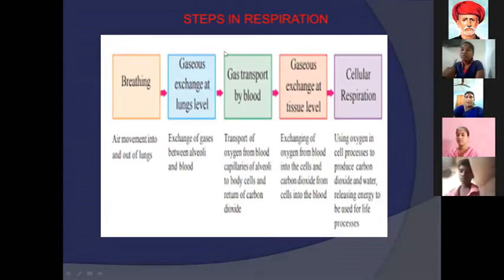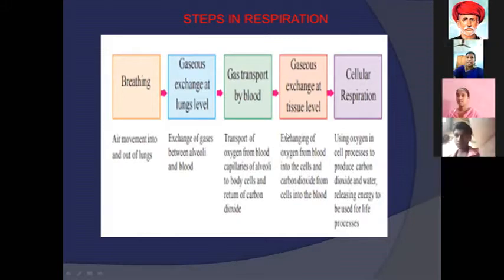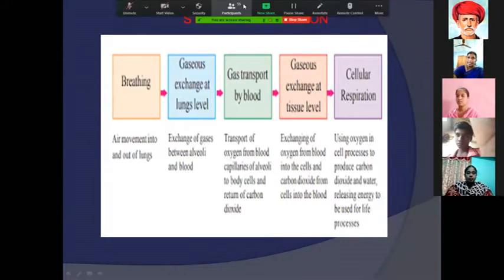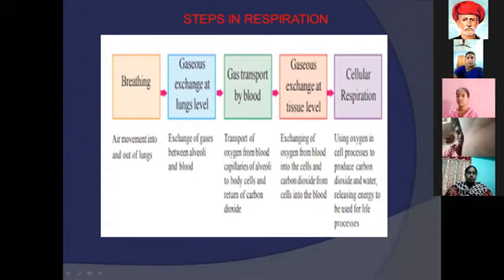We know external respiration is the kind of breathing that does not produce energy. Cellular respiration, besides the exchange of gases, also produces energy, ATP. I already explained that in the last class.